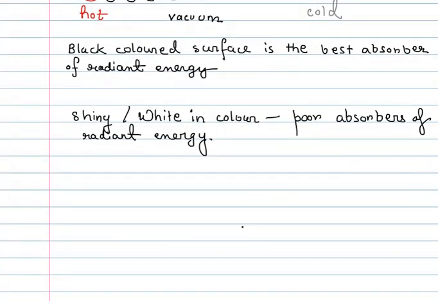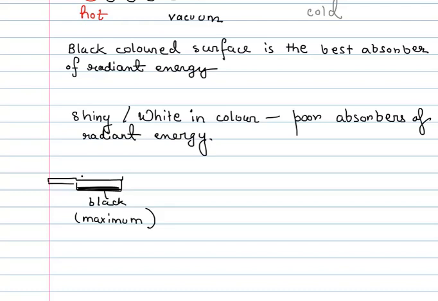And there are various applications of these black and polished surfaces which we observe in our daily life. The base of the cooking utensils, the pans or so, is generally made black so that it can absorb the heat from the flame on which it is being used to cook anything. They can absorb that heat maximum because the black surfaces are the best absorbers of radiant energy.